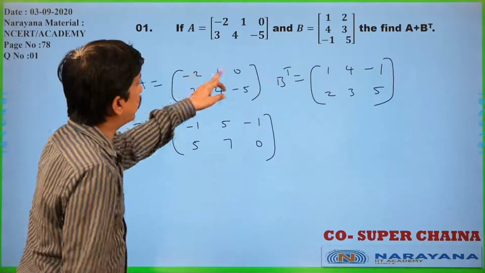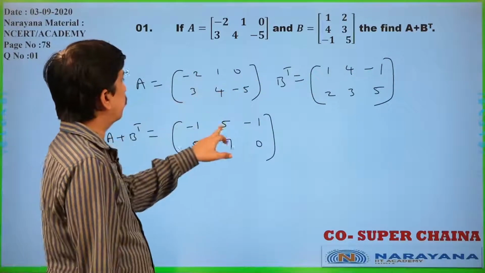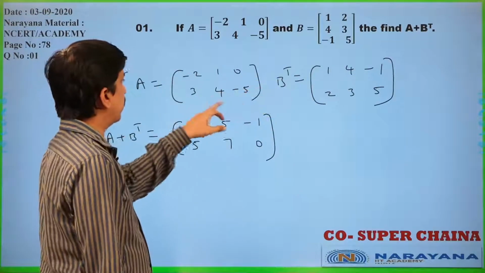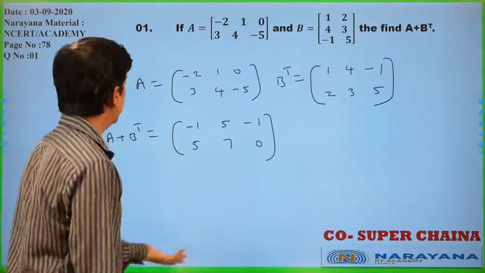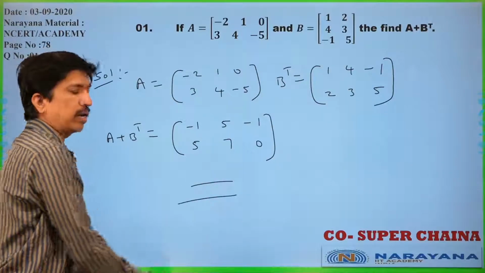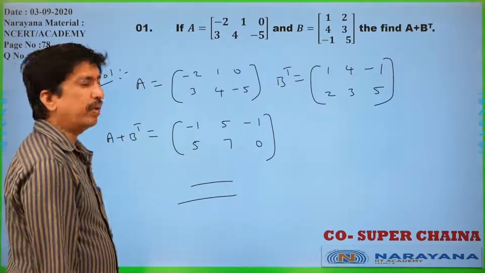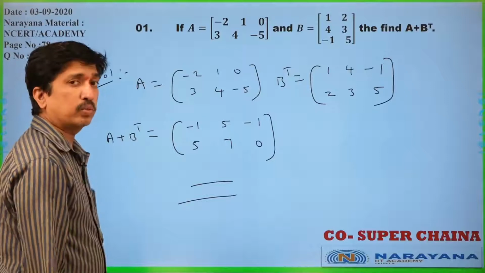Just observe, minus 2 plus 1, minus 1, 1 plus 4, 5, 0 minus 1, minus 1, 3 plus 2, 5, 4 plus 3, 7, minus 5 plus 5, 0. This is A plus B transpose. Let us move to the next question.